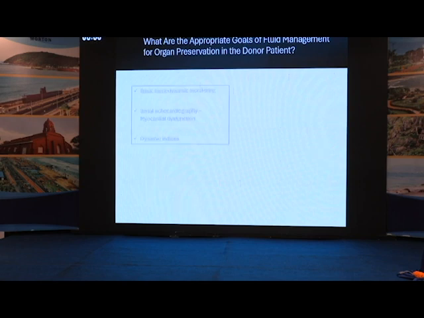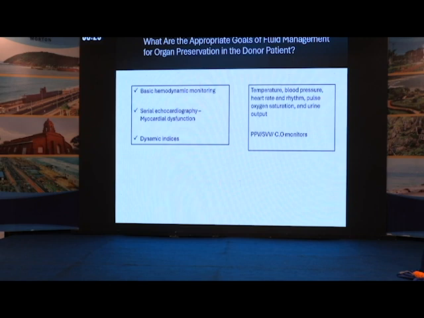What the consensus guidelines say is that we need to have a basic hemodynamic monitoring, what we use regularly, like pulse, BP, heart rate, urine output monitoring. You need to do serial echocardiography to look for myocardial dysfunction, and you need to use dynamic indices rather than going for static variables like CVP. You need to use the pulse pressure variation, stroke volume variation, and cardiac output monitors to diagnose the type of the shock, and then you take your decision whether to give fluids or use vasopressors. So these are the hemodynamic goals which are put down by the consensus guidelines.